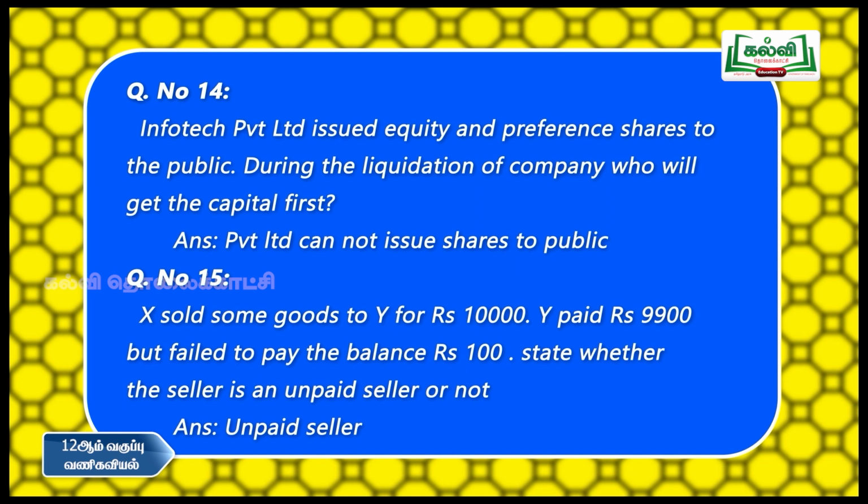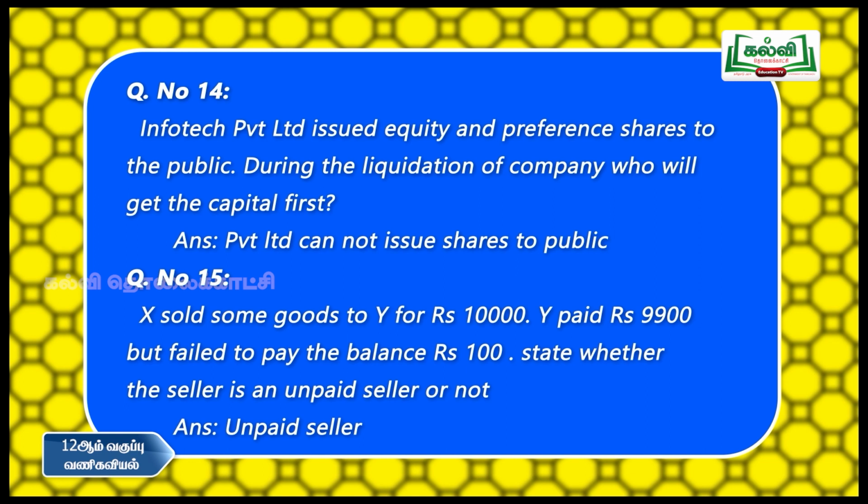Then next we pass on to question number 50. X sold some goods to Y for rupees 10,000. Y paid rupees 9,900 but failed to pay the balance rupees 100. State whether the seller is an unpaid seller or not.